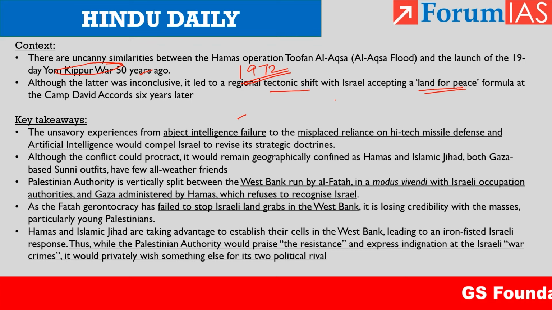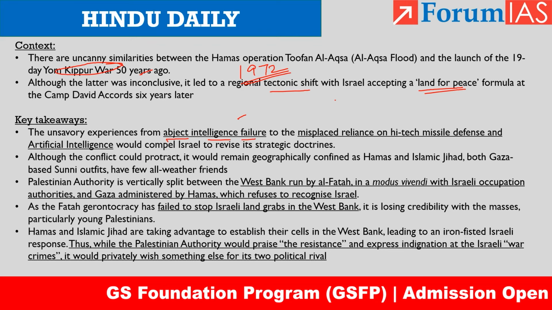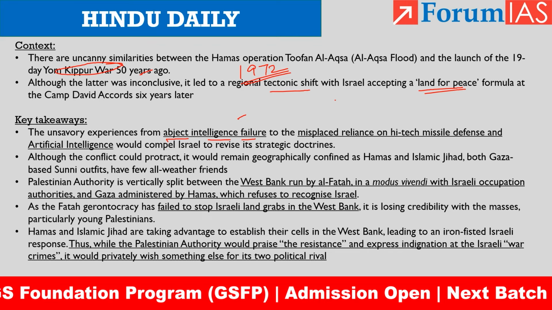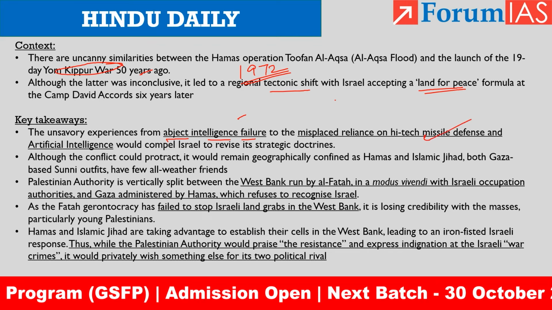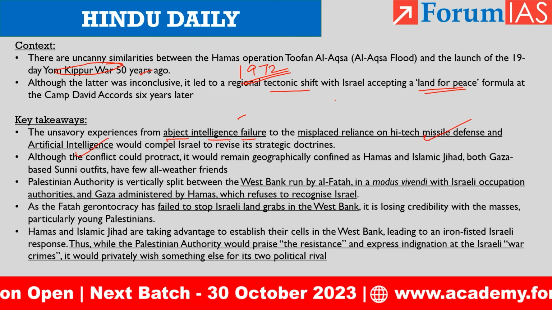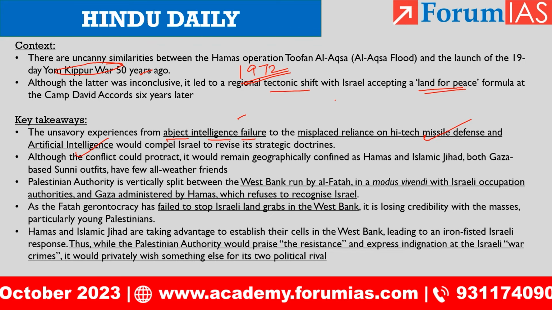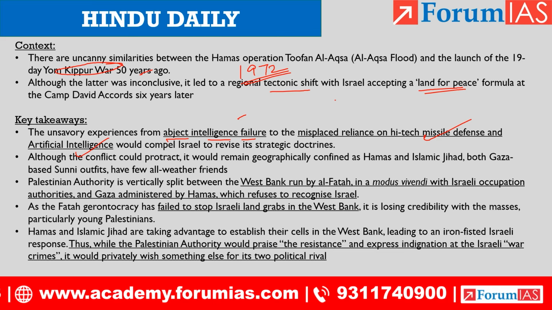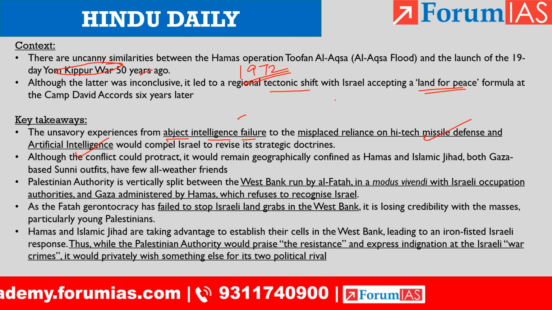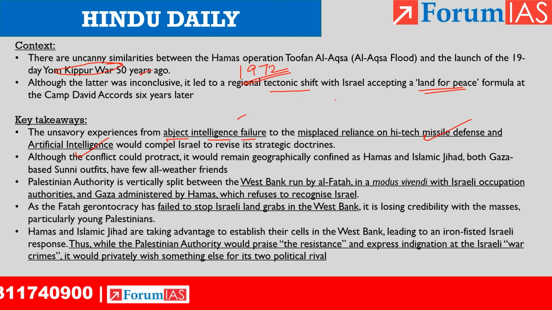So, actually, this attack on Israel took place as a result of abject intelligence failure. There is a huge reliance on high-tech missile defense and artificial intelligence. Relying overly on technological aspects and going slack on ground intelligence is what led to Israel getting into this war. That is why the author is saying there is an abject intelligence failure.